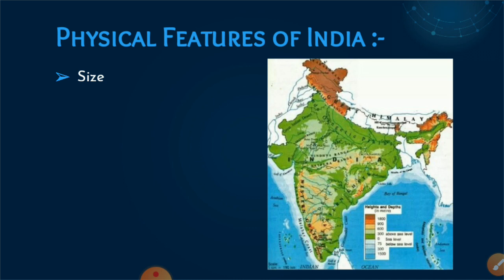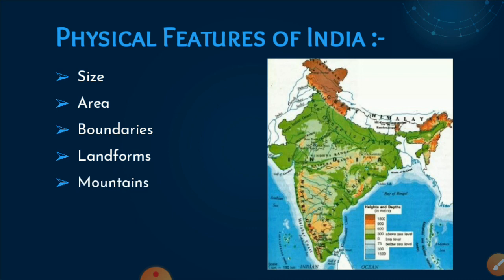The physical features include size, area, boundaries and various landforms like mountains, plains, deserts and plateaus. These are the various landforms, and that way the physical features like the size, area, boundaries and different landforms are included in the physical features of India.